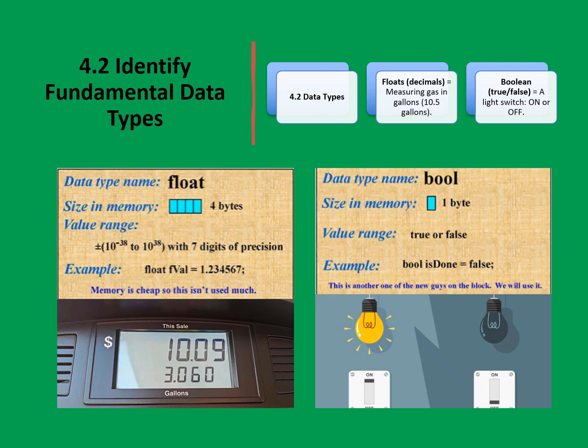Now, a float is a number with a decimal, like how many gallons are in the gas pump display. Boolean is true or false. It's like a light switch that's either on or off.